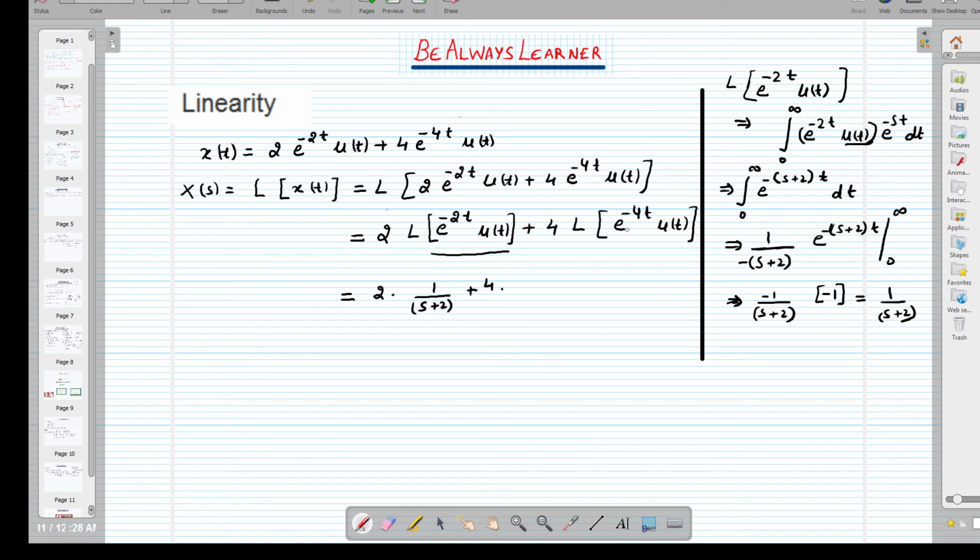Now this is Laplace transform of e raised to the power 4t u(t). Now this term is having the difference that यहाँ पर जो e की पावर है वो minus 2t है और यहाँ पर e की पावर 4t. We can directly write this will come 1 over s plus 4. So that's how we are having it. So simplify way में हम इसको लिख सकते हैं 2 divide by s plus 2 and plus 4 divided by s plus 4. So that's how we can find out the Laplace transform using the linearity property.